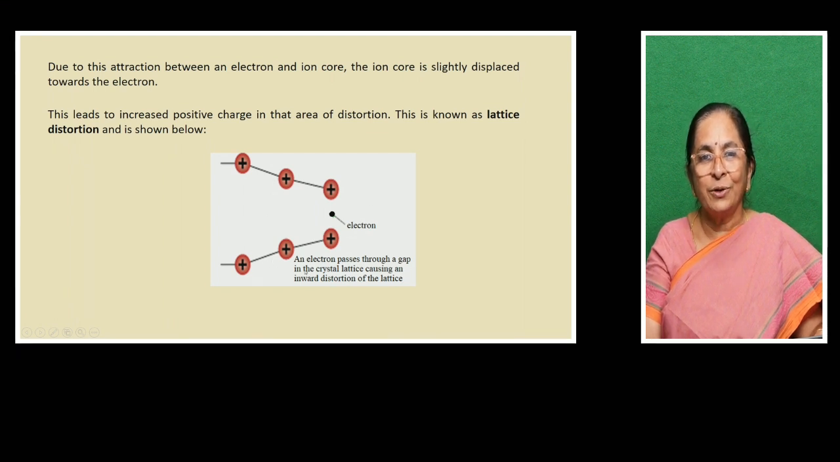This kind of distortion leads to an increased positive charge in that area of distortion. Here, this is the area of distortion. You can see many positive charges here. This is known as lattice distortion. That means the ions which are regularly arranged in the lattice get displaced from their locations and move towards the electron. From the second lattice plane, these ions have moved towards the electron. This is what is called lattice distortion. Some defect has taken place in the crystal lattice due to the presence of this electron.